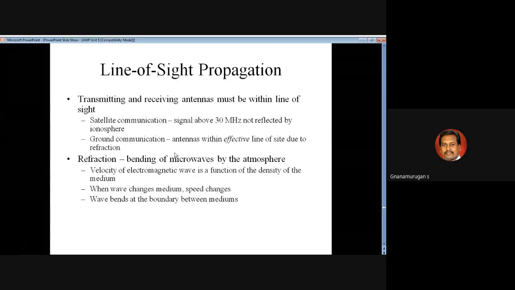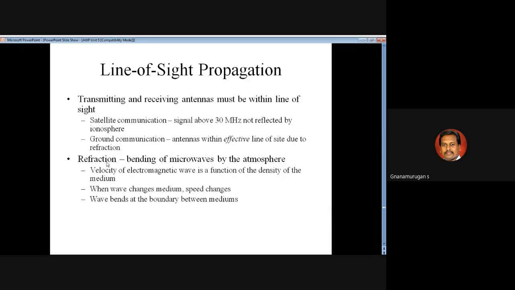So what is the purpose of this line of sight? You can identify and rectify the unwanted signal. Okay, and refraction. What is meant by refraction? It is the bending of microwaves by the atmosphere. Microwave here means electromagnetic waves or radio waves.